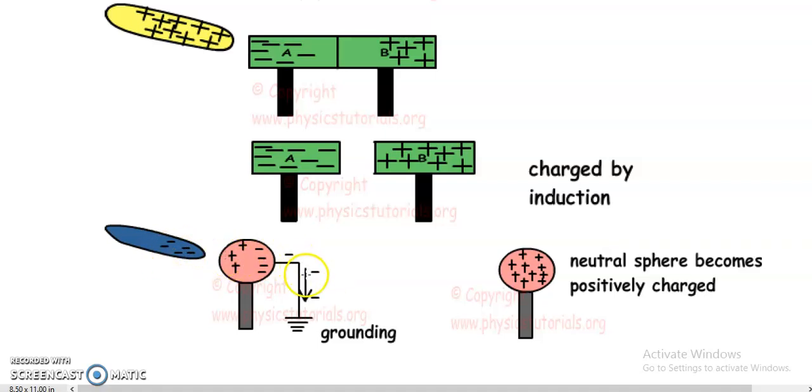These negative charges will be transferred to the earth, and finally if we remove this rod from here, these positive charges will spread over the metallic sphere like this, and the metallic sphere which was uncharged has now become positively charged. That's all for charging by induction in this video session.